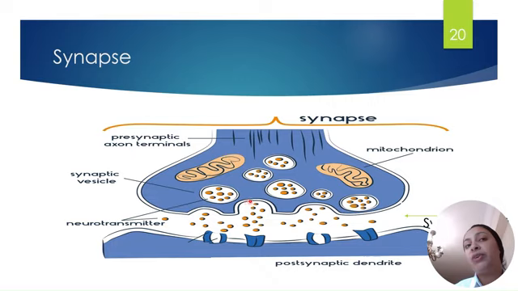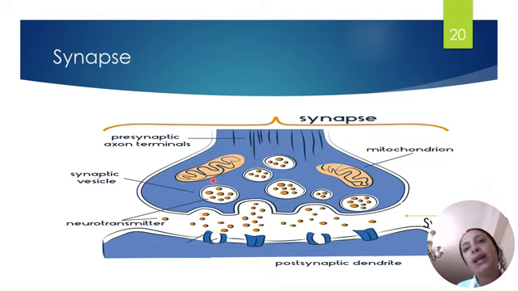The vesicle opens, and the neurotransmitter moves through the synaptic cleft and attaches to the postsynaptic membrane. Once attached, the electrical impulse moves from the presynaptic to the postsynaptic neuron, jumping to the adjacent neuron.